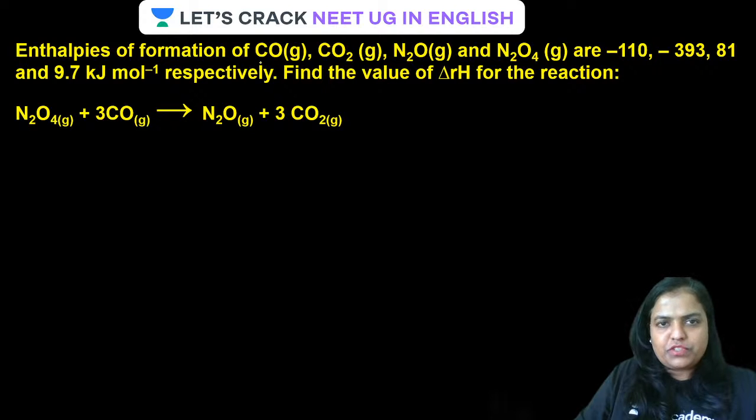Enthalpy of formation of CO is given, CO2 is given, N2 is given, N2O4 is given. Okay, guys, find out the value of heat of reaction.